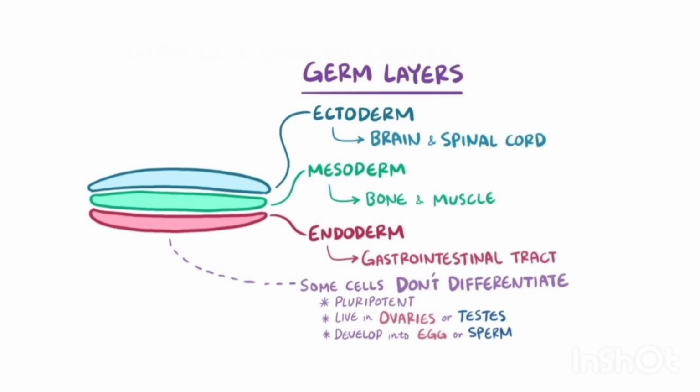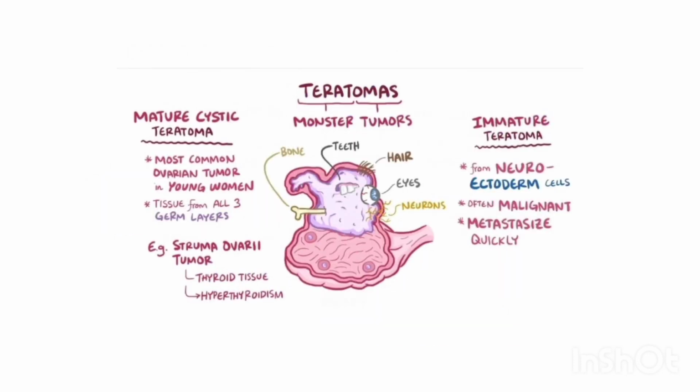In a few cases, these cells lose control over the division, leading to uncontrolled proliferation and ultimately resulting in the formation of a tumor. Teratomas are germ cell tumors divided into mature cystic teratoma and immature teratoma. Mature cystic teratomas are the most common ovarian tumors found in young women. One example of mature cystic teratoma is struma ovarii, which consists of thyroid tissue secreting higher levels of thyroid hormones leading to hyperthyroidism. Immature teratoma develops from neuroectodermal cells and is often malignant and metastasizes quickly.